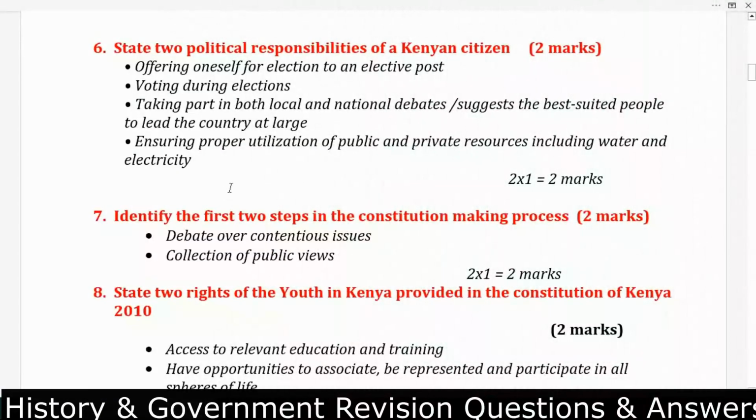Ensure proper utilization of public and private resources, including water and electricity.